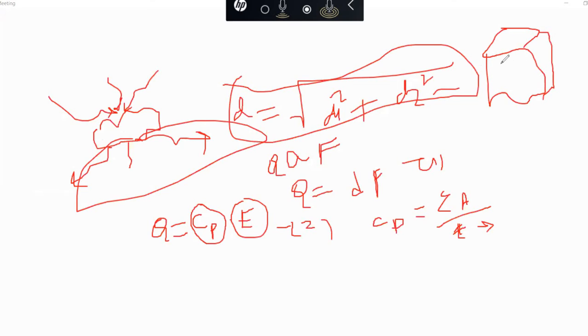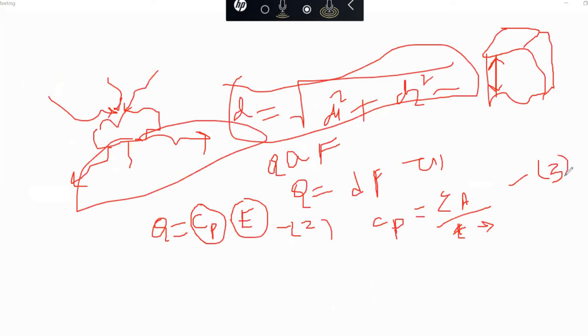So Cp equals epsilon A by T. This is your third equation.